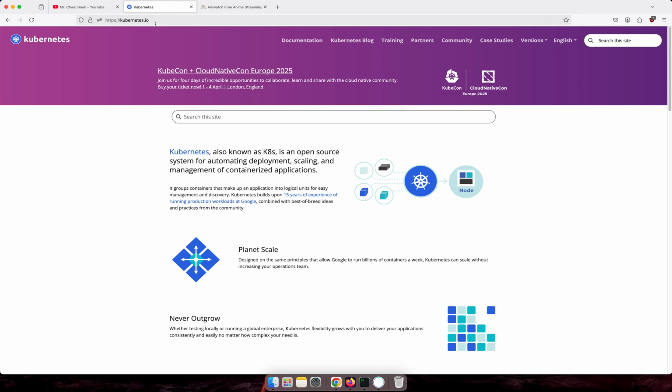Okay, this is the kubernetes.io page. Every time you're trying to learn something, go to this page for Kubernetes, read, and try to understand the documentation. Try to implement it using Killercoda, which is a free resource, or I already provided one link for $200 credit for you on DigitalOcean. Please use it. You will get the $200 for 2 months, 60 days. You will learn complete Kubernetes the easy way.